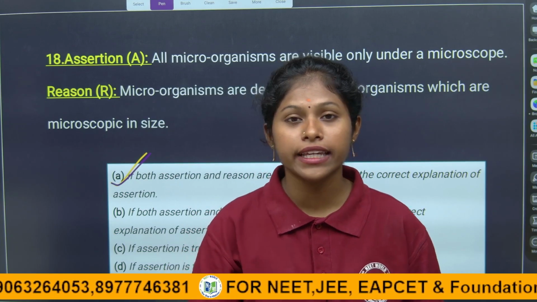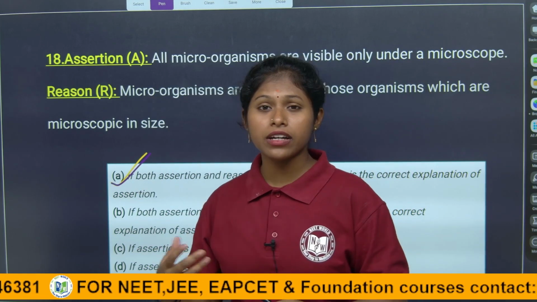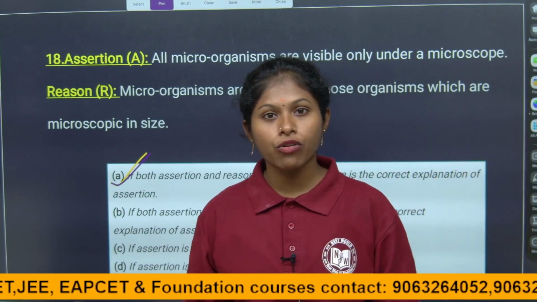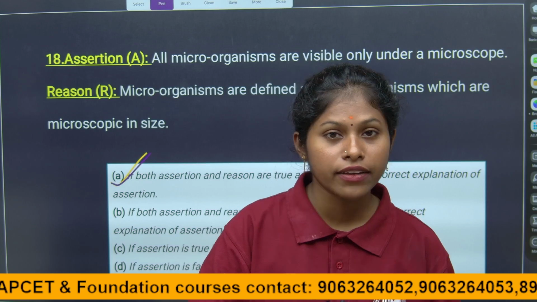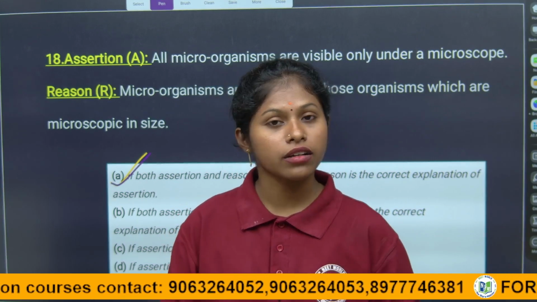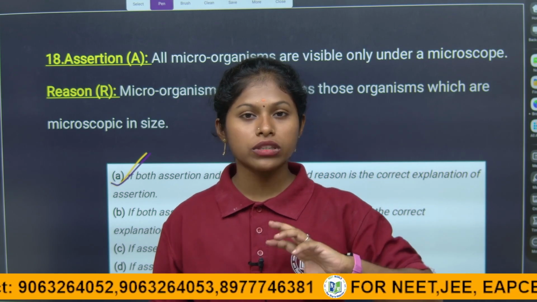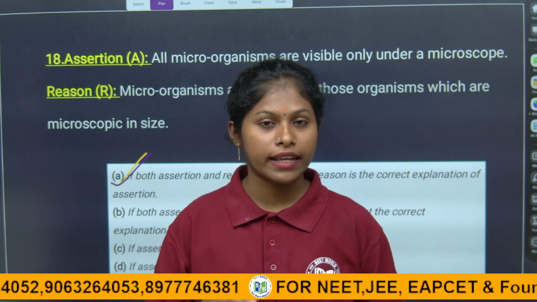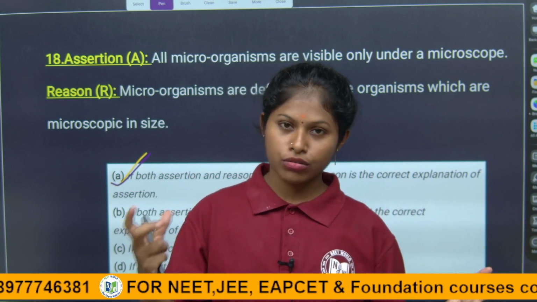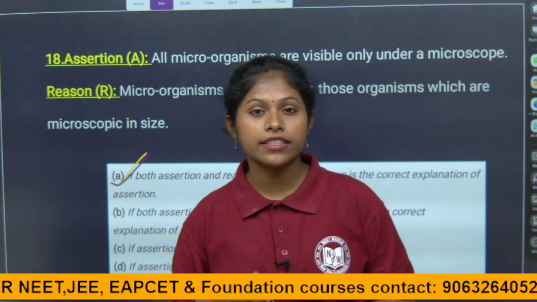Then we have to analyze each and every assertion and reason question and answer accordingly. Sometimes they give the assertion as true and the reason as false, right, children? Even if it is related, it may give a false condition. Then we say that the assertion is true and the reason is false. If both are correct and the reason is related to the assertion, then we say the assertion is true, the reason is also true, and the reason is the correct explanation of the assertion. So this is how we analyze each assertion and reasoning question, children.